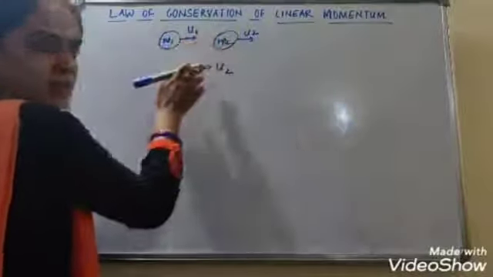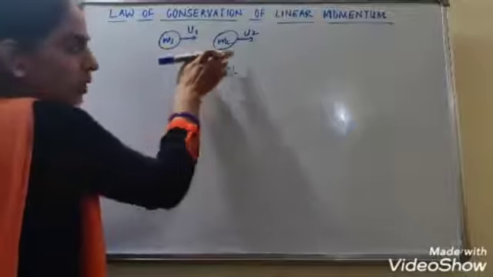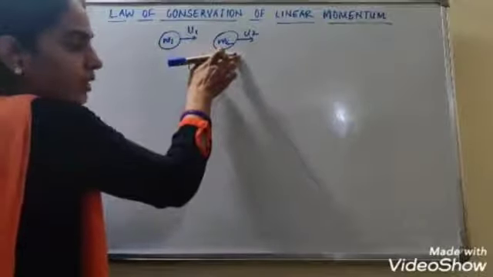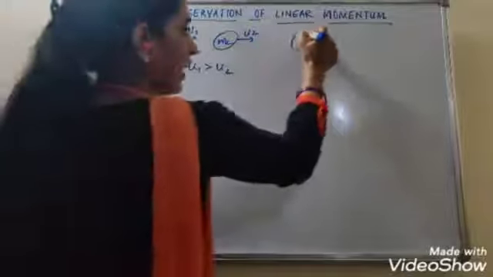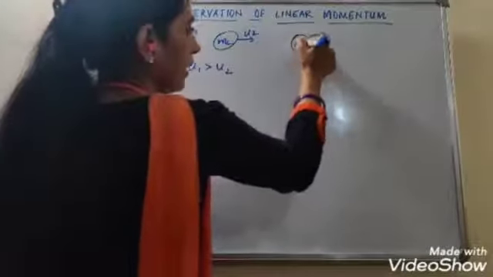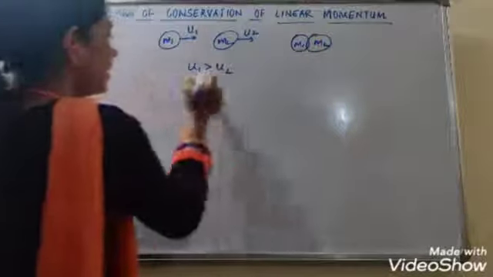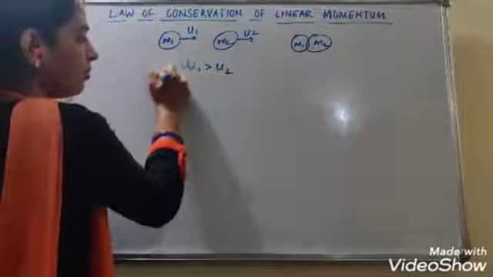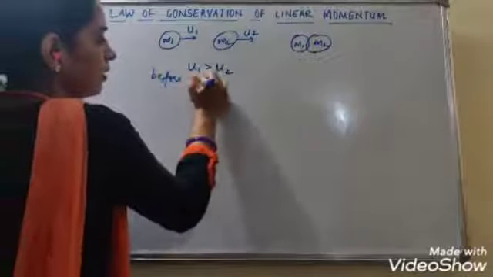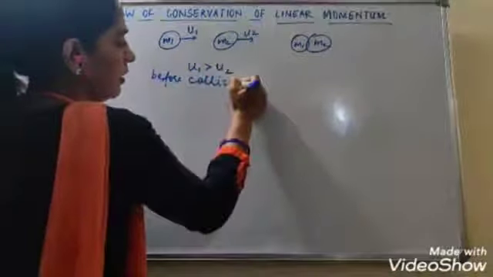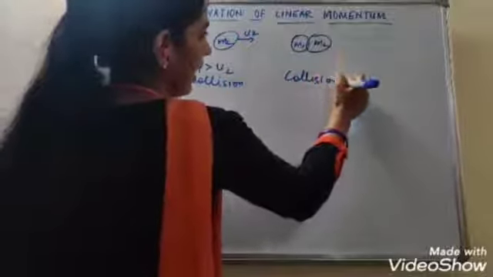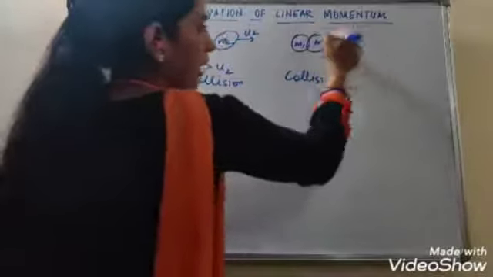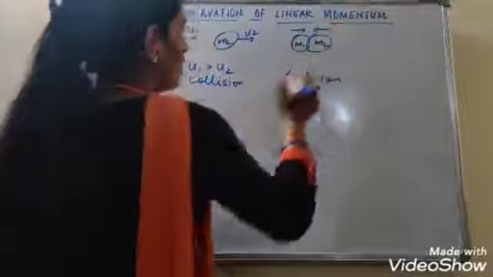This is moving faster, so it will cover up with mass m2 and both will collide after some time. Okay, so they are colliding, m1 and m2. This is before collision. This is while collision is taking place, and after they collide, they exert a force on each other.